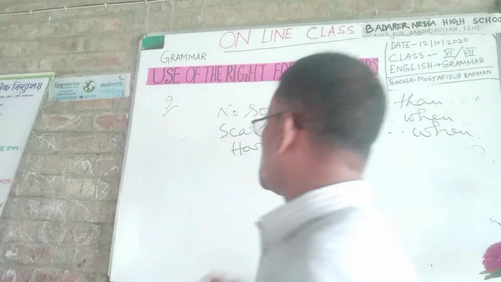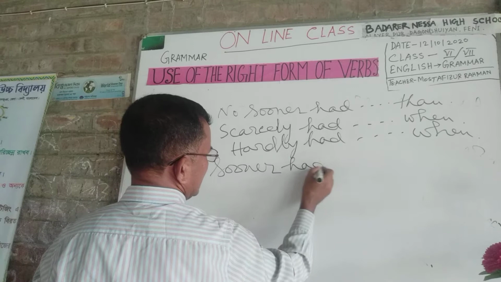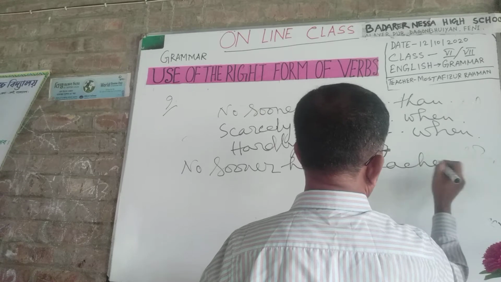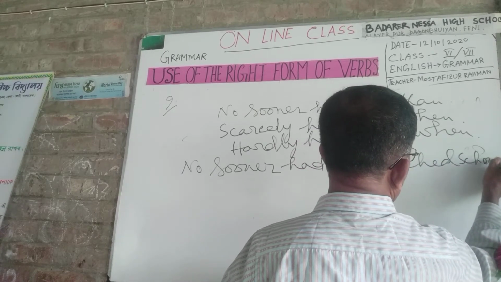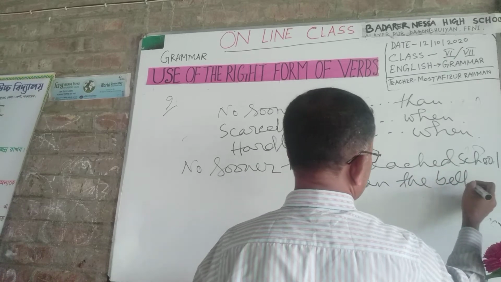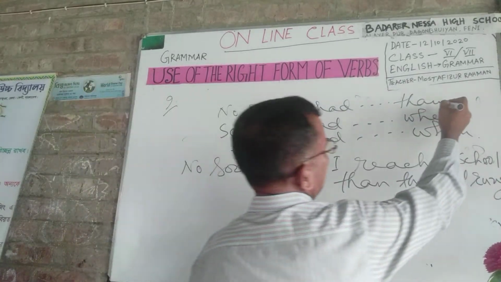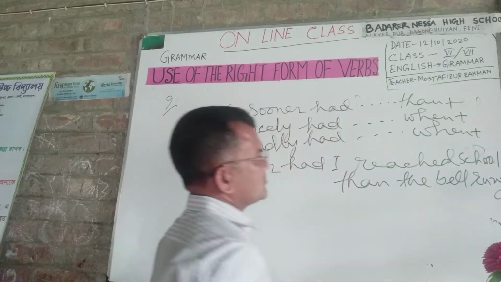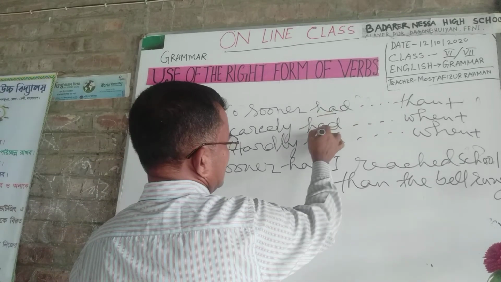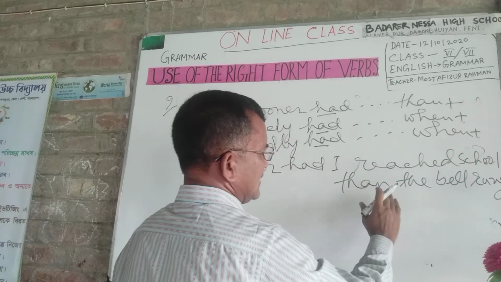There is an example. No sooner had I reached school than the bell rang. You should remember that after than, when, you must use first form, because before it there is an auxiliary of had. No sooner had I reached school than the bell rang.